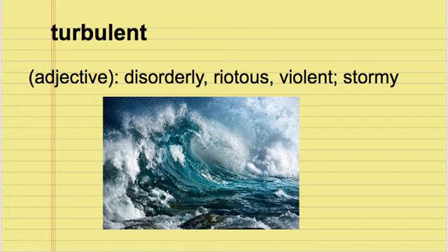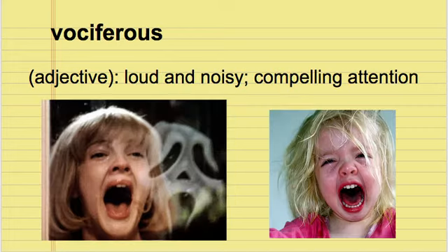Turbulent is an adjective meaning disorderly or riotous or violent or stormy. So here's an example of the sea in a turbulent uproar. But you could also have turbulent emotions if something really upsetting had happened.